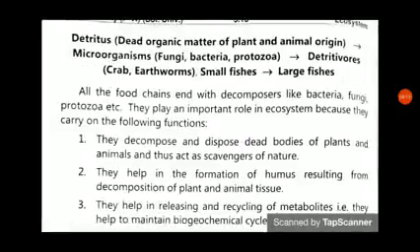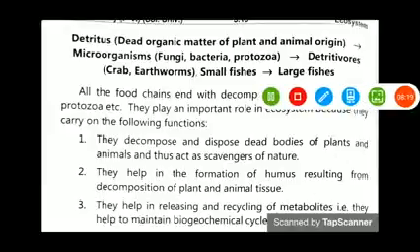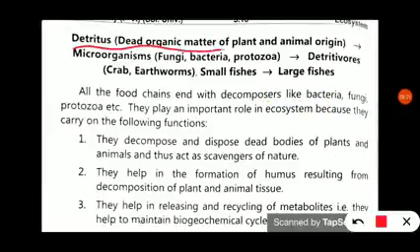Detritus means dead organic matter of plant and animal origin. These dead organic matters are consumed by microorganisms, which consist of fungi, bacteria and protozoa. Then these protozoa, bacteria and fungi are eaten by detritivores, that is the crabs, insect larvae, nematodes and earthworms, which feed on the detritus.